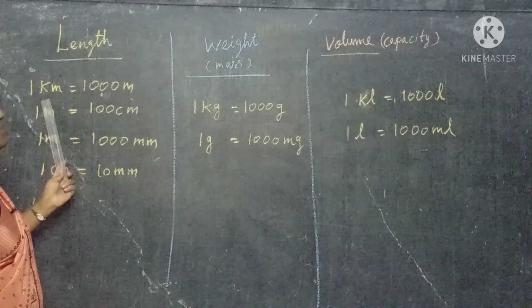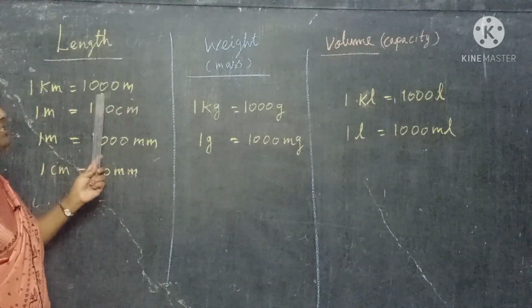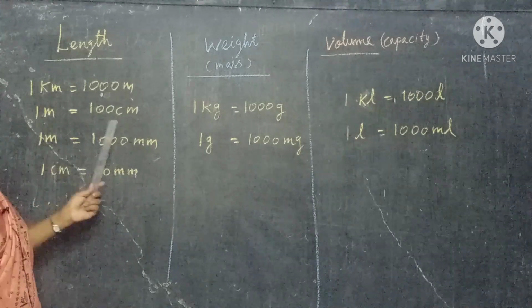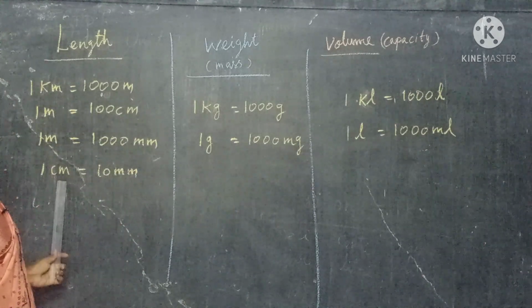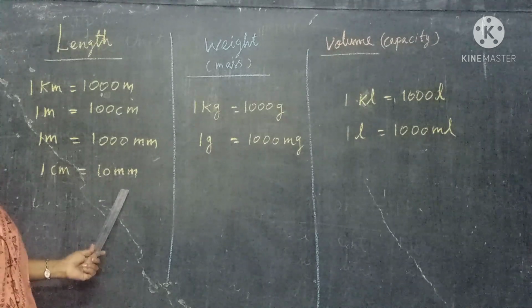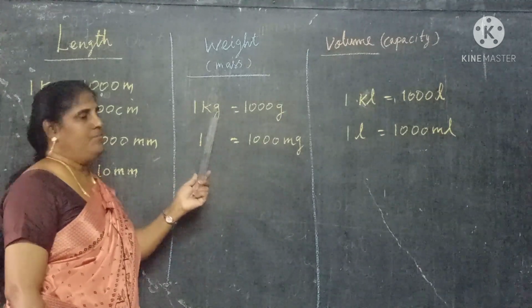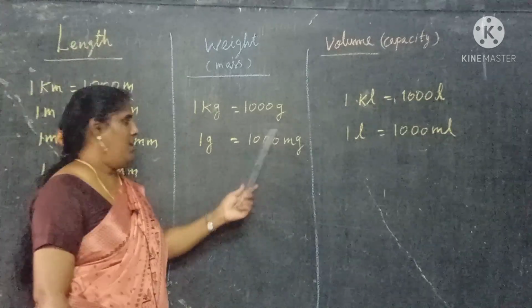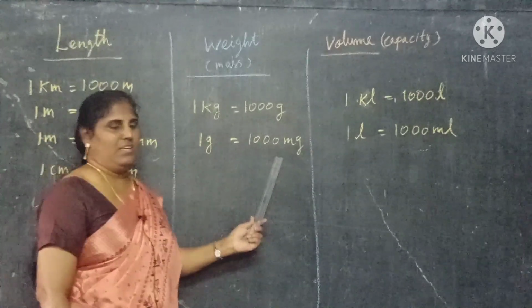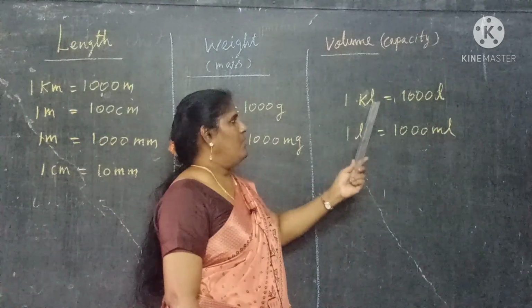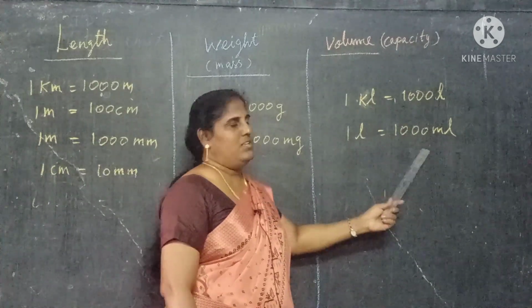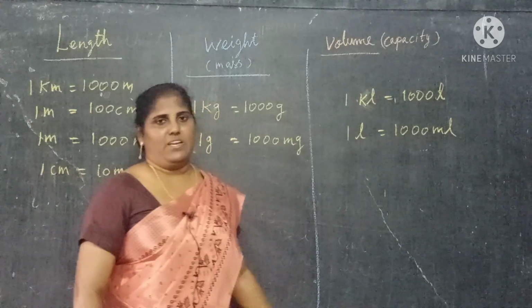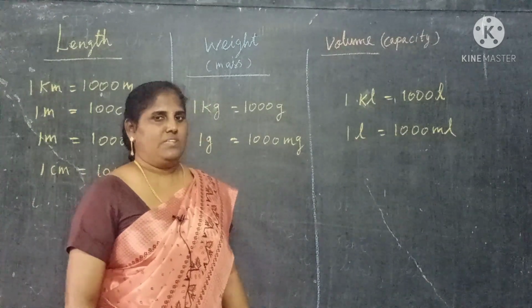For length, 1 kilometer equals how many meters? 1000 meters. 1 meter equals 100 centimeters. 1 meter equals 1000 millimeters. 1 centimeter equals 10 millimeters. For mass, 1 kilogram equals 1000 grams. 1 gram equals 1000 milligrams. For volume, 1 kiloliter equals 1000 liters. 1 liter equals 1000 ml. Please bifurcate this, otherwise you can't do the sums easily.